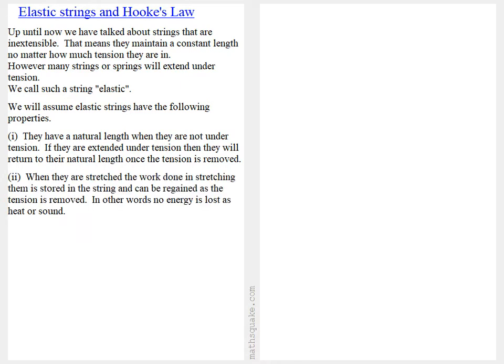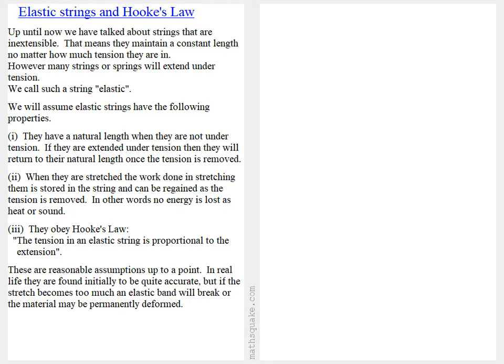2. When they're stretched, the work done in stretching them is stored in the string and can be regained as the tension is removed. In other words, no energy is lost in heat or sound. And thirdly, they obey Hooke's law. We'll go through that in more detail later, but it says the tension in an elastic string is proportional to the extension.